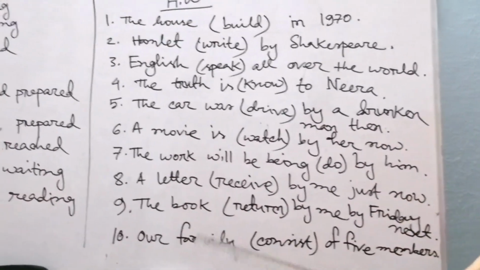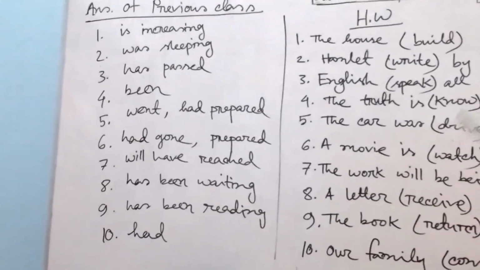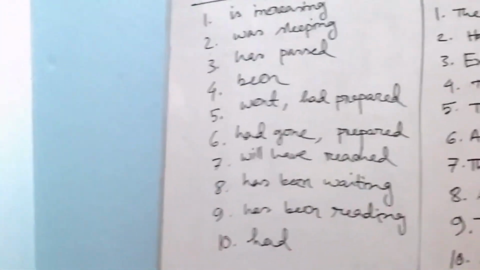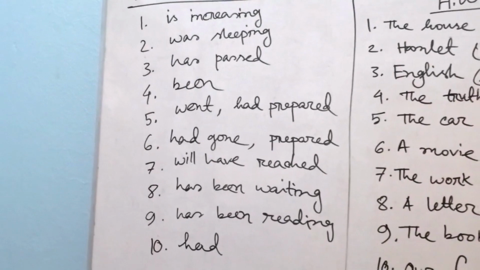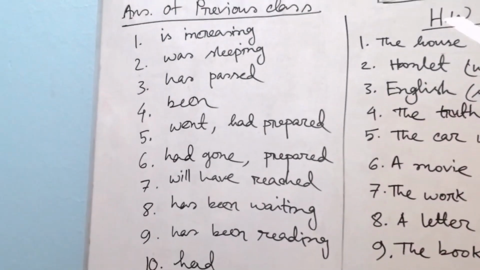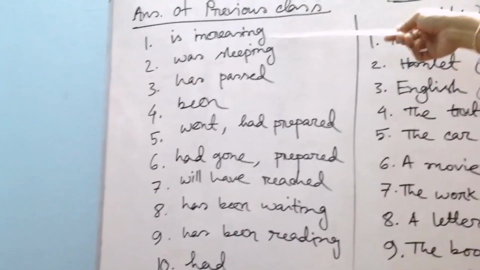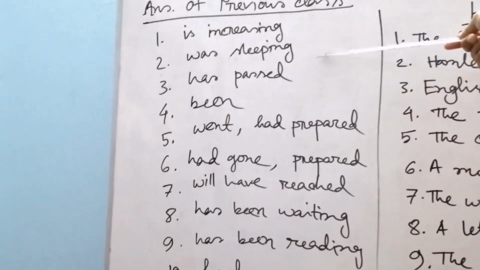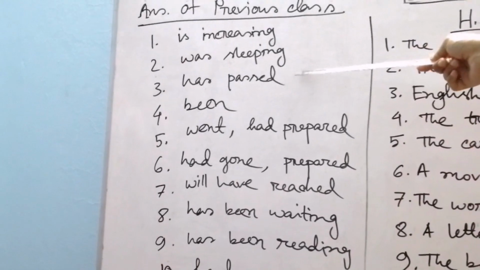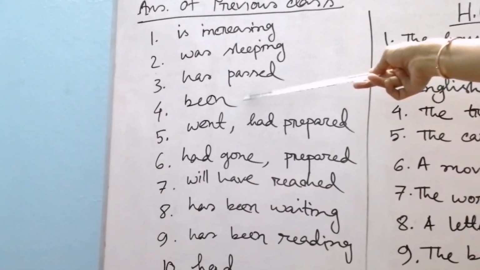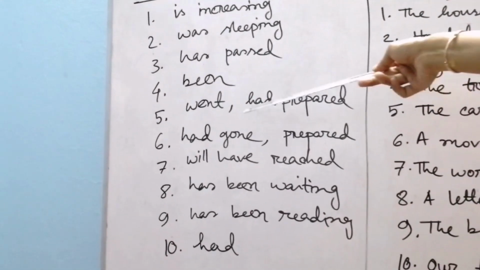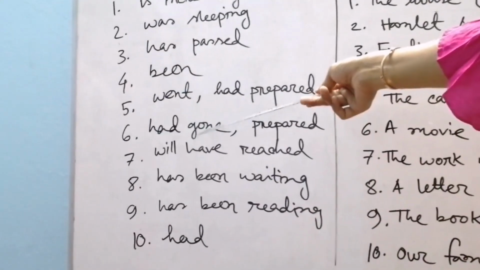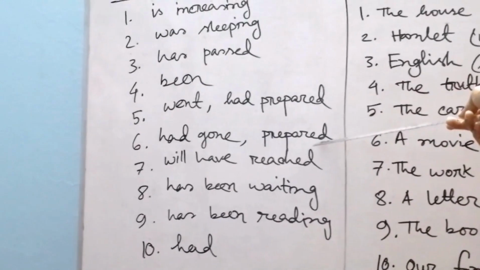Now the solution of our previous class. Look at the board please. I have written down only the answers, and now compare them with your homework. Previous HW: sentence number 1, the answer is increasing. Sentence number 2, was sleeping. Sentence number 3, has passed. Sentence number 4, been. Sentence number 5, went and had prepared. Sentence number 6, had gone and prepared.